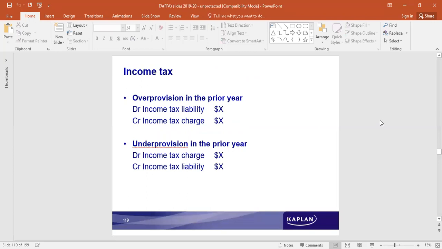If they have paid excess, a refund can be expected. Over provision in the previous year would be returned, if they have charged higher amounts in the previous year, that can be cancelled off. If they have under provision of income tax, additional amounts can be provided. Income tax over provision, under provision.